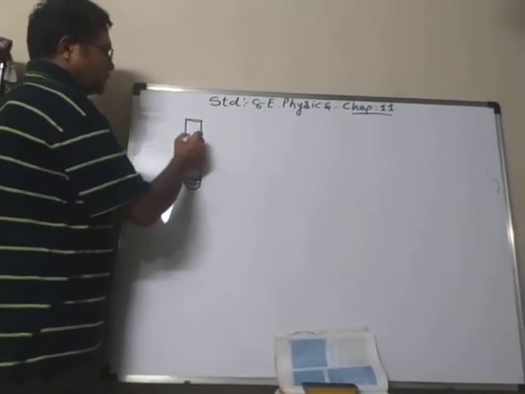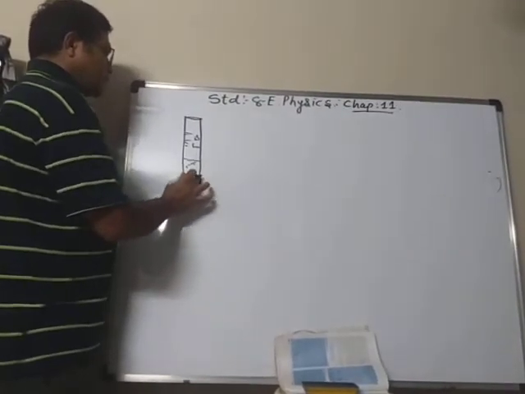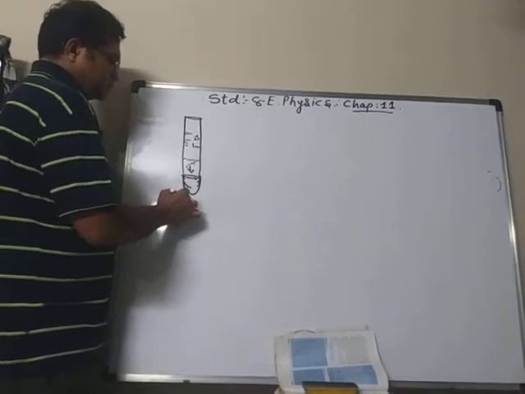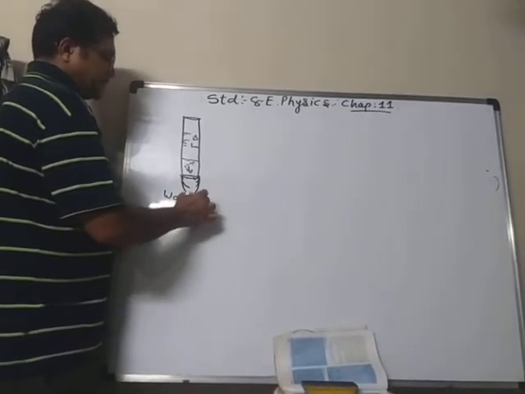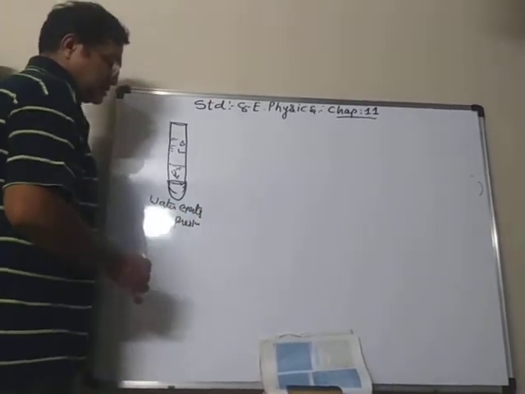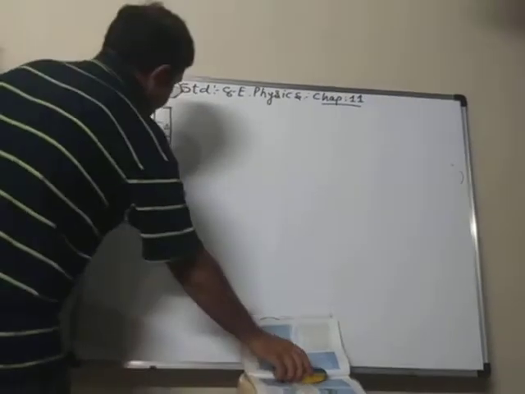If we pour more water, it bulges more. Why? Because the water is exerting pressure.